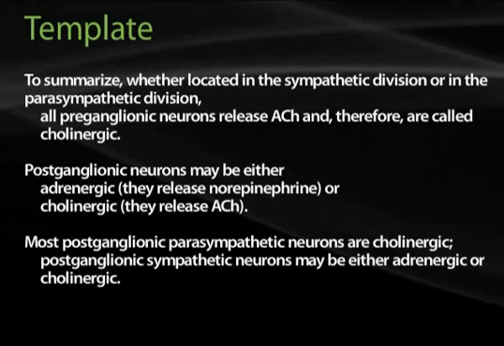To summarize, whether located in the sympathetic or in the parasympathetic division, all preganglionic neurons release acetylcholine and are therefore cholinergic. Postganglionic neurons may be either adrenergic, meaning they release norepinephrine, or cholinergic, meaning they release acetylcholine. Most postganglionic parasympathetic neurons are cholinergic. Postganglionic sympathetic neurons may be either adrenergic or cholinergic. Most of them are adrenergic, but there are certainly some cholinergic neurons in this class as well.